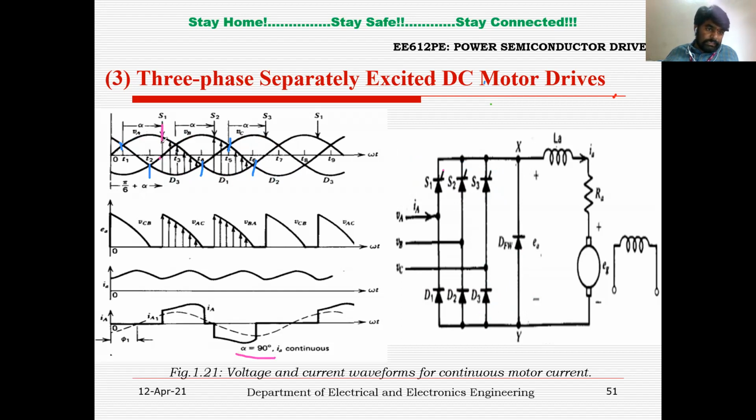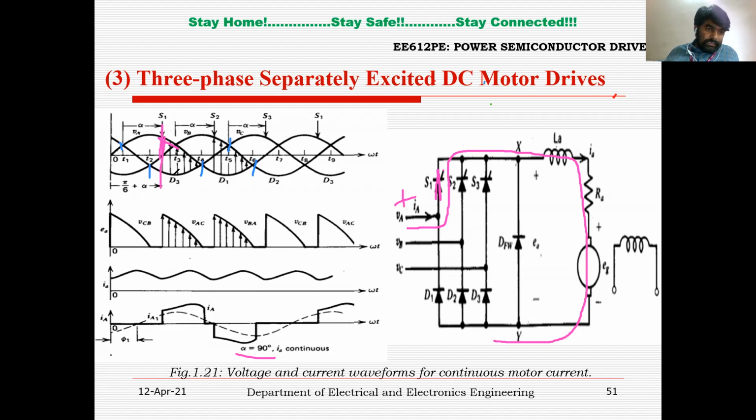At alpha equal to 90 degrees, since S1 is in forward bias condition, if I apply a triggering pulse to that S1 switch, from that particular point on, the output voltage has to follow the input voltage. So S1 is replaced by a short circuit. VA is at higher potential now. The current is flowing through VA positive, S1 anode and cathode, terminal X, LA, RA, and to terminal Y, right?